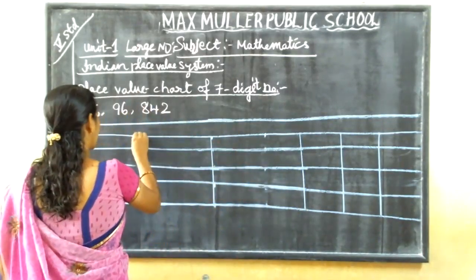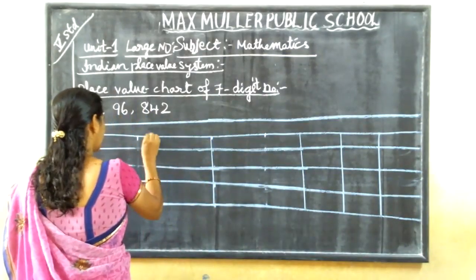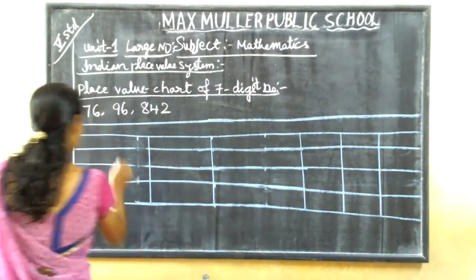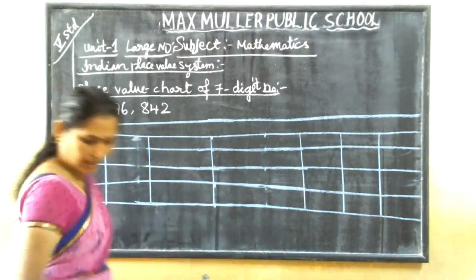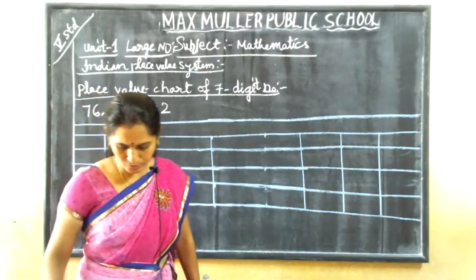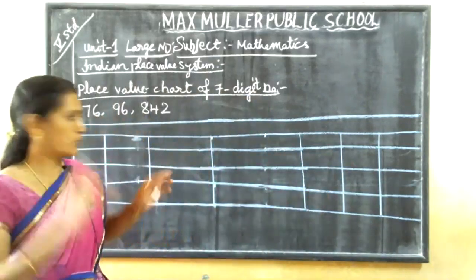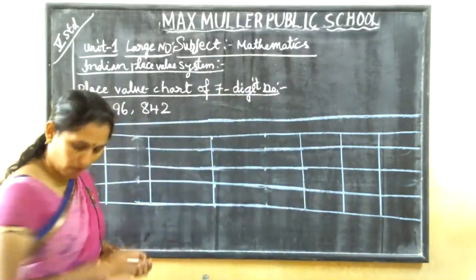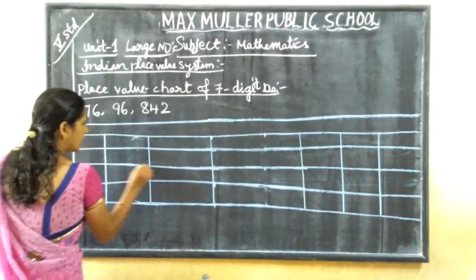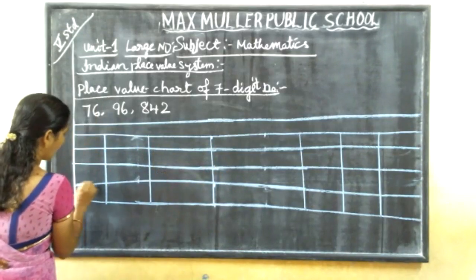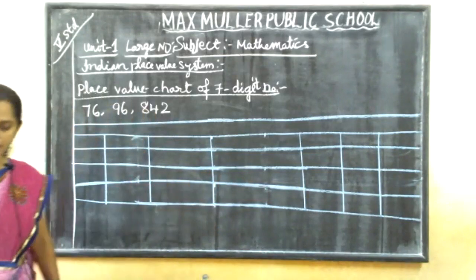Thousands, ten thousands, lakhs, ten lakhs. Okay. And we have 3 groups here. When it is ten lakhs, we are having 3 groups. See how to divide. You have to see properly, children. Listen carefully. Then only you can understand the place value chart of a 7-digit number.